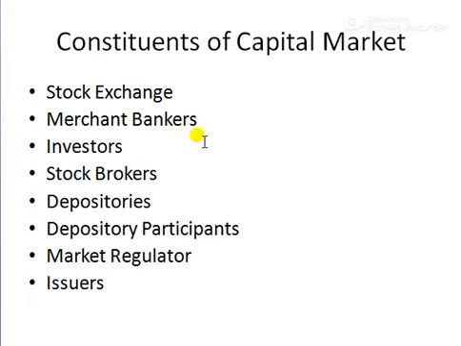When a company wants to raise capital and is confused whether to collect money from debt or equity, the merchant banker will give advice on which is the best source to raise funds.